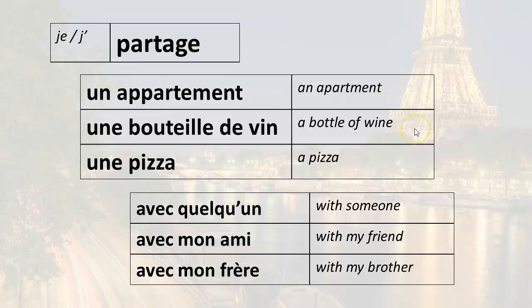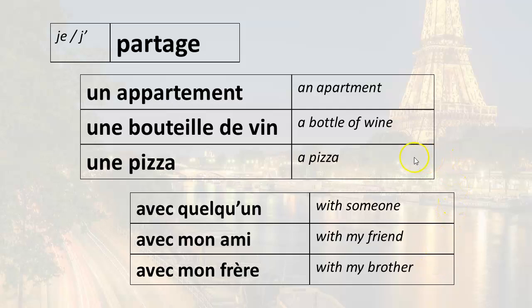I share a bottle of wine. Je partage une bouteille de vin. I share a bottle of wine with someone. Je partage une bouteille de vin avec quelqu'un. I share a bottle of wine with my friend. Je partage une bouteille de vin avec mon ami. I share a bottle of wine with my brother. Je partage une bouteille de vin avec mon frère.